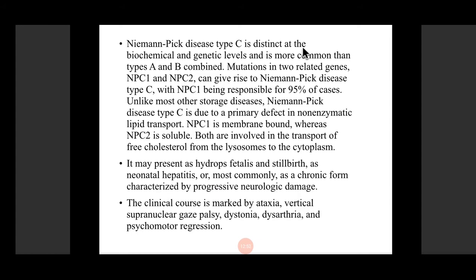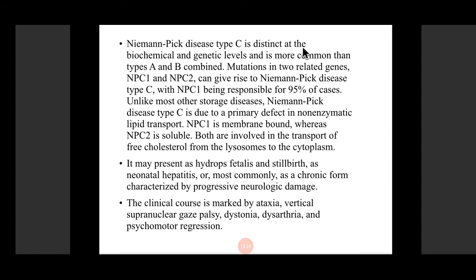Lipid accumulates in the cell, and there is a lipid transport defect. The NPC1 is membrane bound, whereas the NPC2 gene product is soluble. Both of them are involved in the transport of free cholesterol from the lysosomes to the cytoplasm. So it remains stored in the lysosomes because it is not able to carry it into the cytoplasm where the lipid is required for its function, for getting converted and for storage. So it gets mainly accumulated in the lysosomes only because there is a defect in the transport.